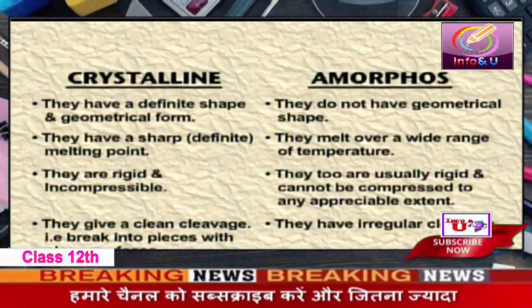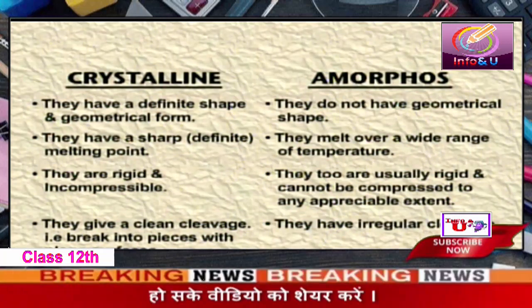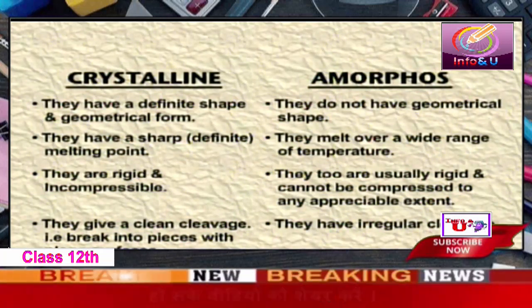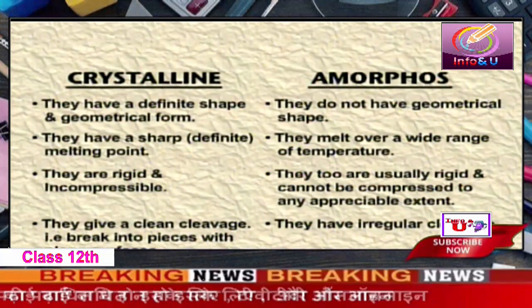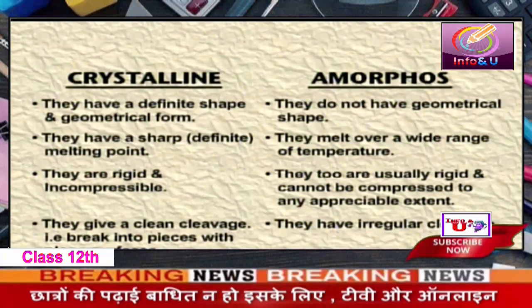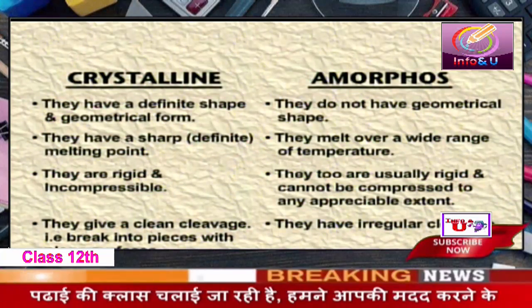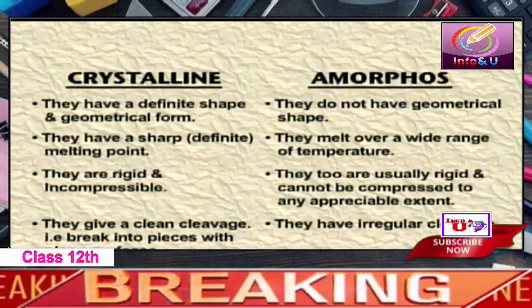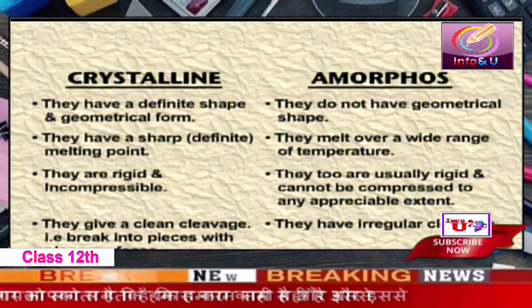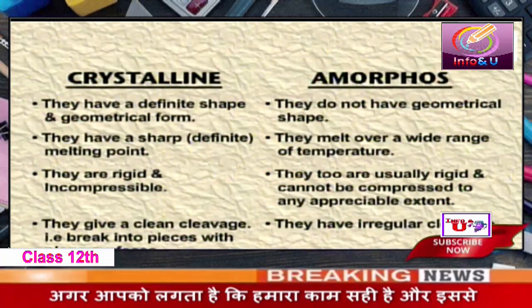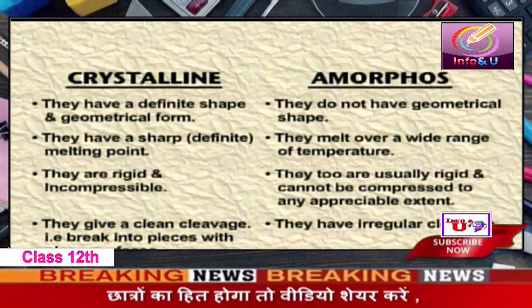Let's study the difference in the properties one by one. The crystalline solids have definite shape and geometrical form. The amorphous solids, they do not have a definite geometrical shape. The melting point of the crystalline solids is very sharp, but amorphous solids, they do not have the sharp melting point. For a range of the temperature, they get softened. The crystalline solids are rigid and incompressible, whereas amorphous solids can be compressed.